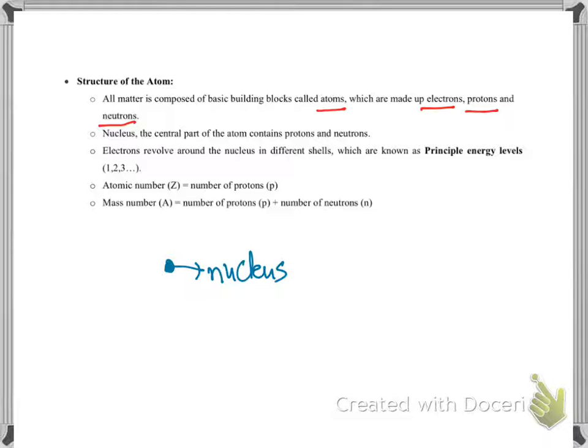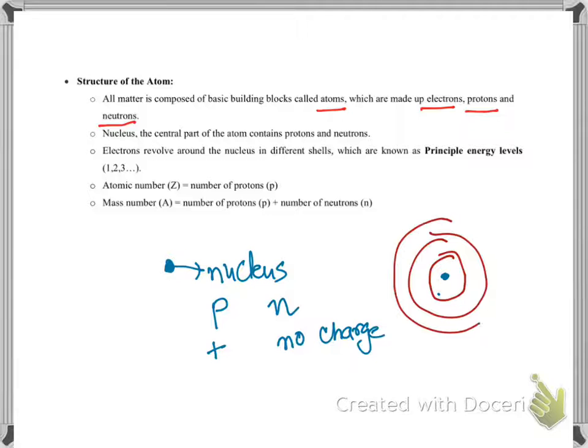And what's in the nucleus? Protons and neutrons. Protons are positively charged and neutrons have no charge. Then where are electrons? The electrons are revolving around the nucleus in different energy levels, which are known as principal energy levels.